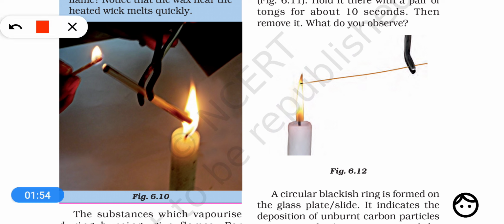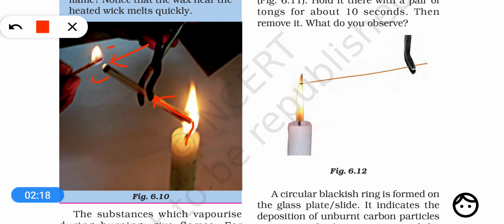These wax vapors are being produced, and when they enter the glass tube and come in contact with the burning matchstick, they start burning like a flame, as being shown here. So from this discussion we got to know that this flame is being produced because of wax vapors.